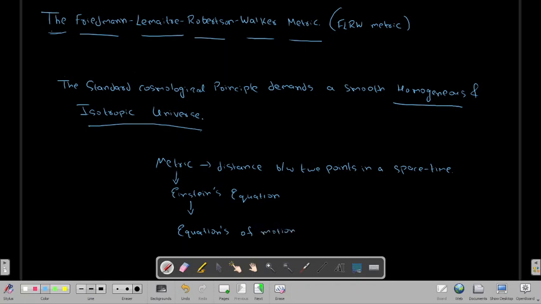So this is the basic recipe: first of all you design a metric for a system, plug it into Einstein's equations, and from Einstein's equations you will get equations of motion. You have already seen that what we will get are the Friedmann equations. This is the standard recipe to deal with equations of motion, and in this whole thing, the FLRW metric plays a very important role.